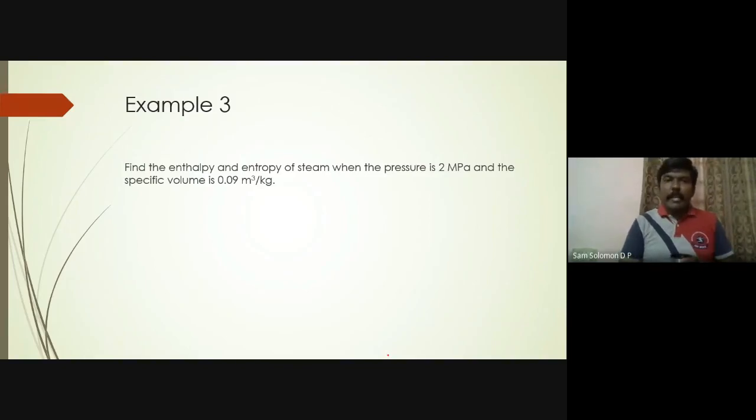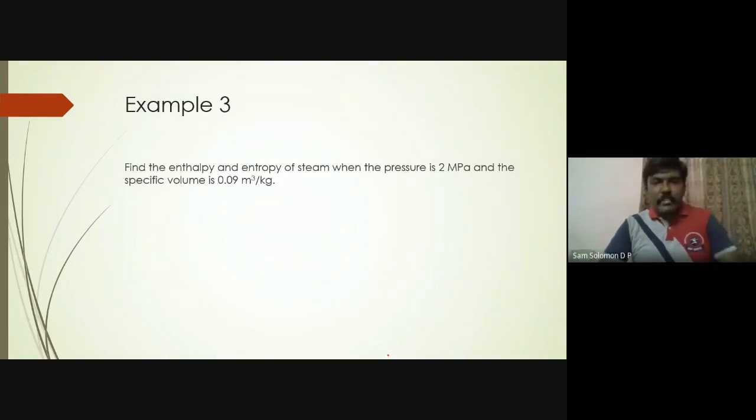Find the enthalpy and entropy of steam when the pressure is 2 megapascal. When I say enthalpy and entropy, specific enthalpy and specific entropy is sufficient here because mass is not given. The pressure is 2 megapascal and the specific volume is 0.09 meter cube per kilogram. Pressure is 2 megapascal, which means 20 bar.